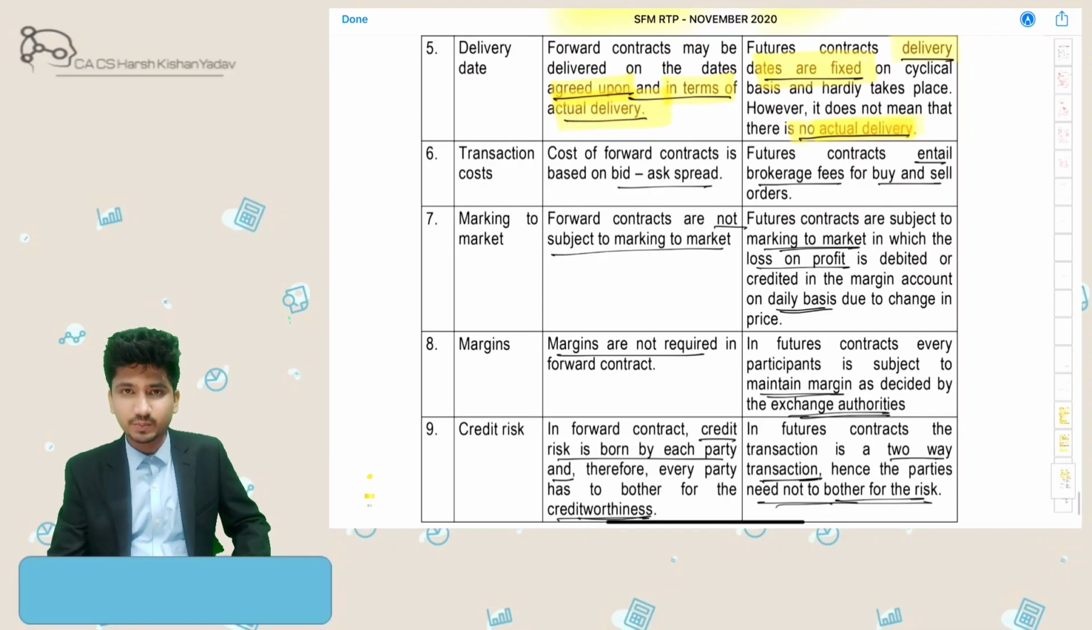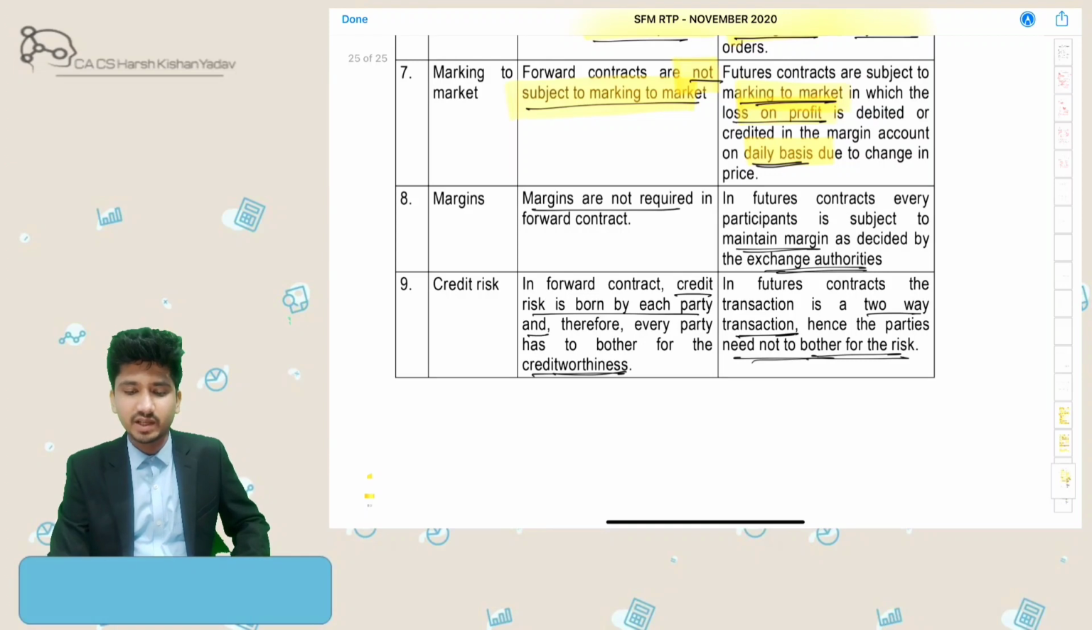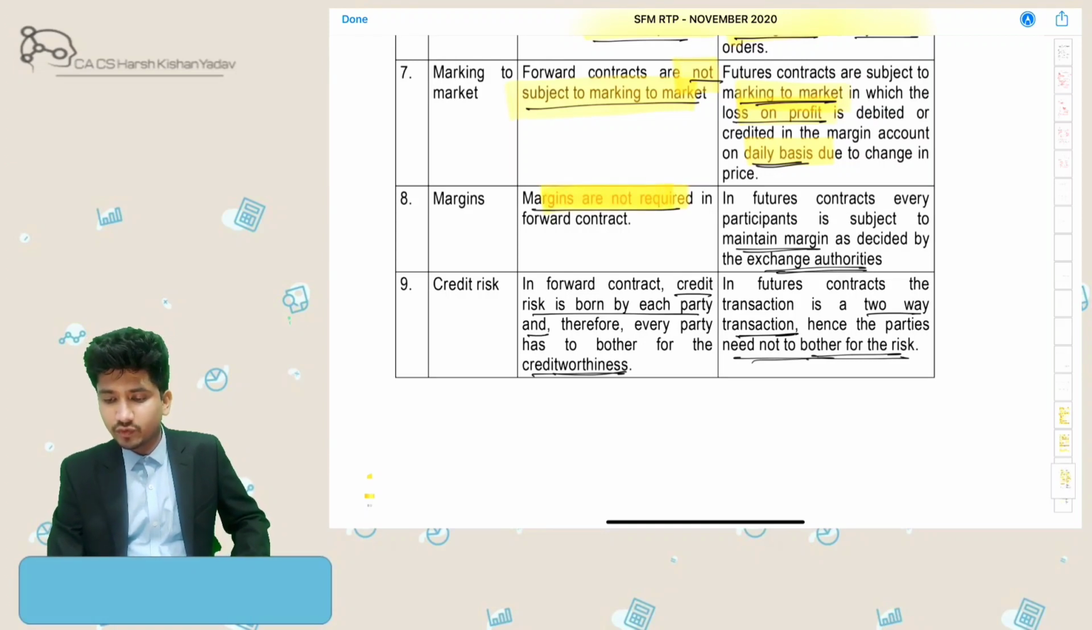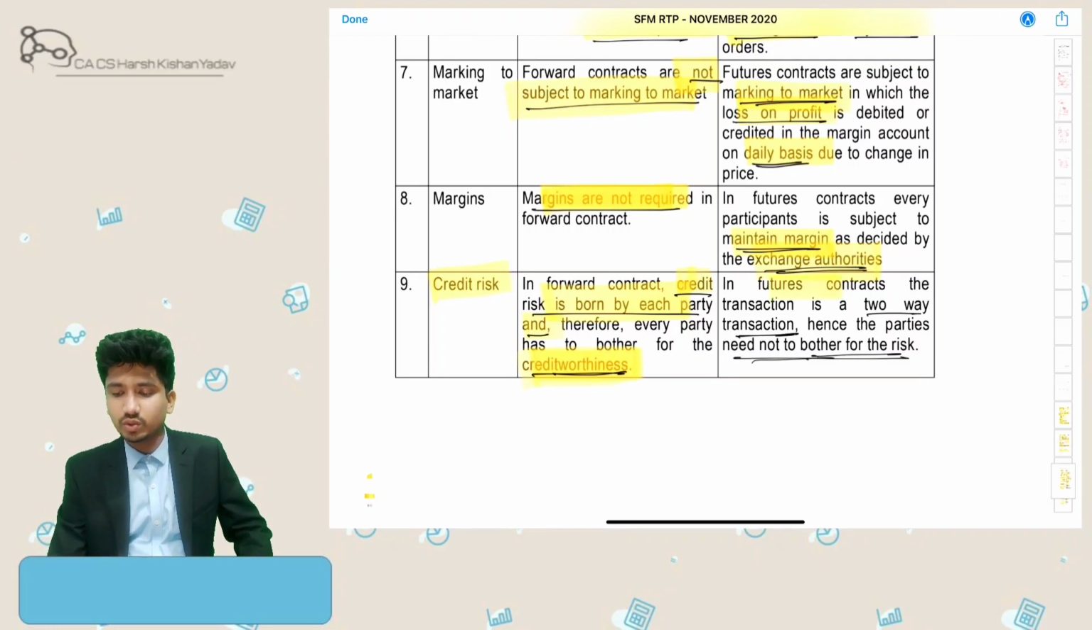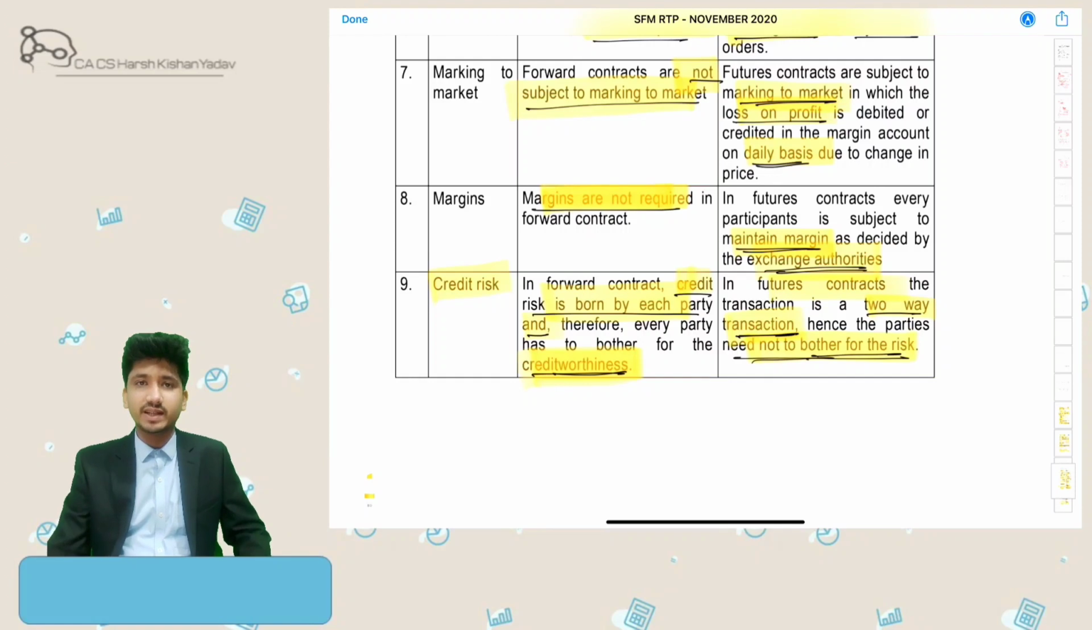Transaction cost: bid ask spread is there over here, but here brokerage fee and everything plays a key role in determining the transaction cost. Marking to market: here there is no requirement to do mark to market (M2M) on a daily basis, whereas in futures M2M is done daily. Margin requirement is not there in forwards, whereas in futures margin is prescribed by stock exchanges. Credit risk is borne by each party, and they need to bother about the creditworthiness of the counterparty also. But in futures they don't need to bother about the creditworthiness of the counterparty, since it is on exchange, so they don't need to take the responsibility on themselves.